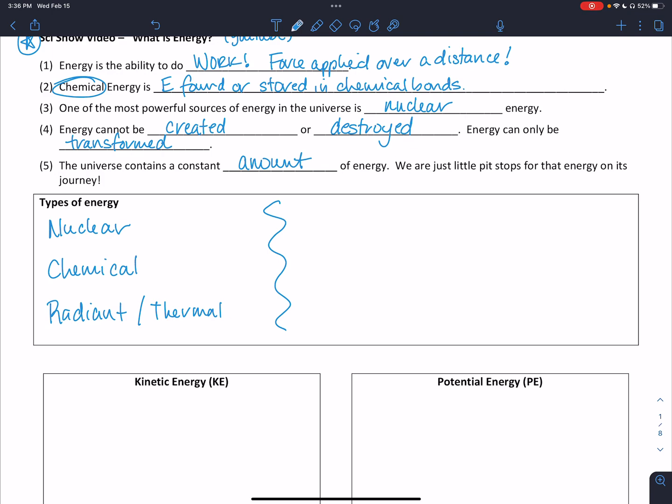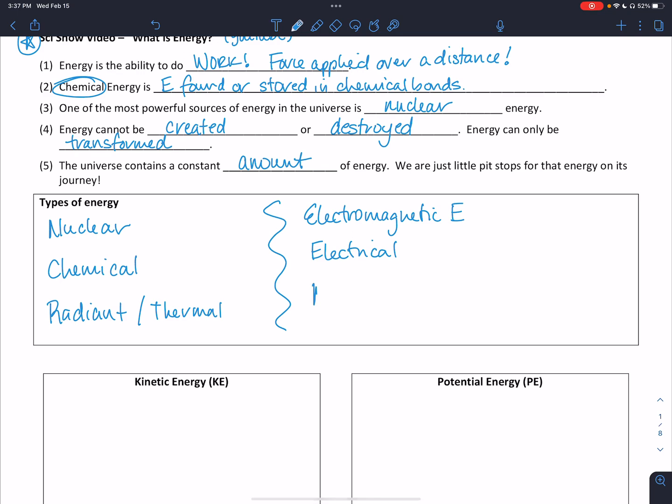In addition, we have electromagnetic energy. This is energy similar to radiant or thermal, but it follows along a different wavelength than our radiant and thermal energy. We also have electrical energy, and that's the energy of electrons in motion moving through a circuit and doing some work for us as they move.